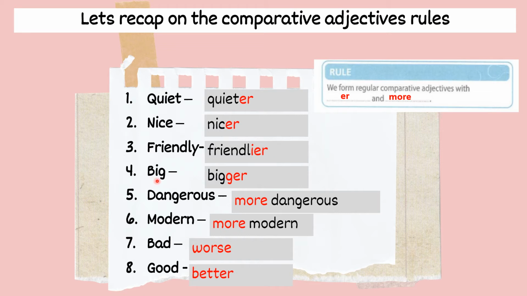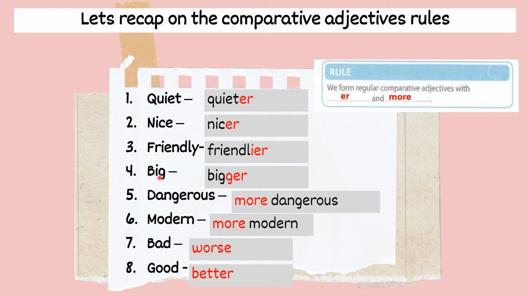Okay, for big. If you look at this one, big, this one is consonant, vowel, consonant. Kalau kita lihat adjective tu, dia end with vowel dengan consonant. We have IG. IG ada vowel consonant. Okay, jadi rulesnya you have to double the consonant.